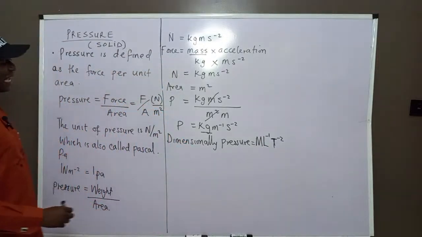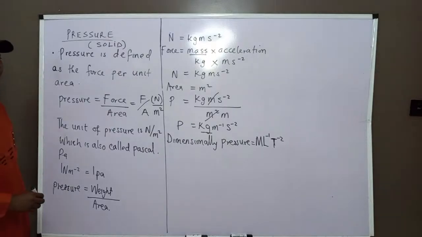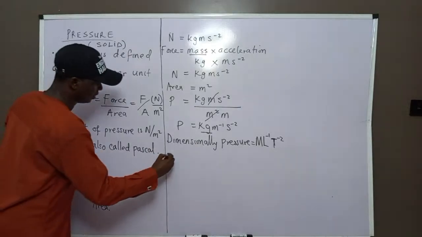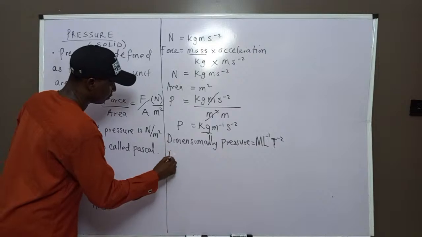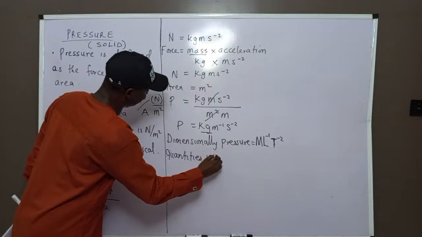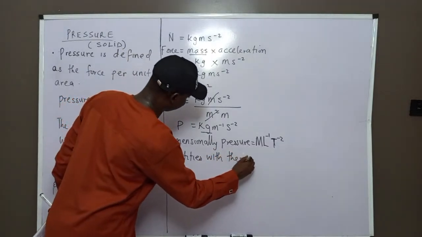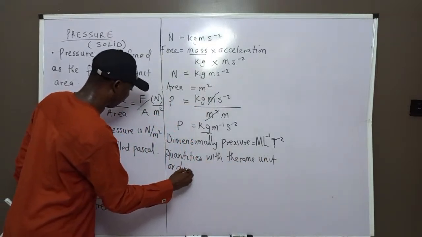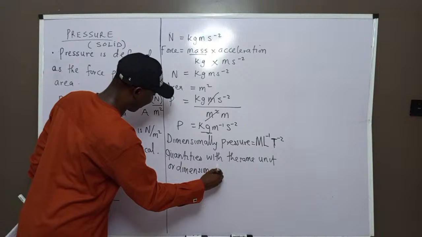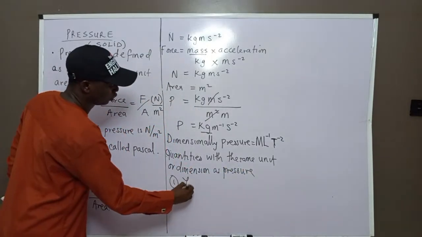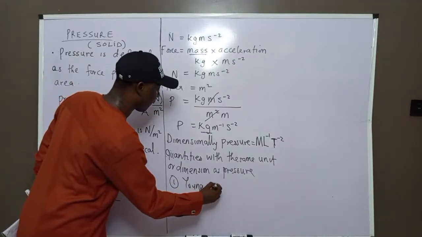What are other quantities in physics that have the same unit or dimension as pressure? One of them is the Young modulus.